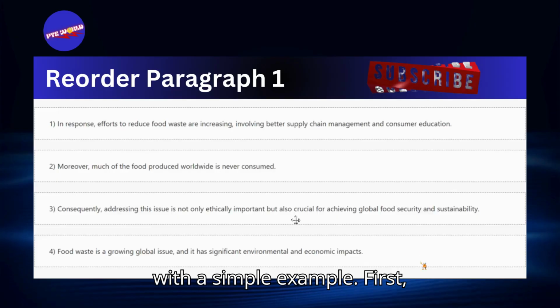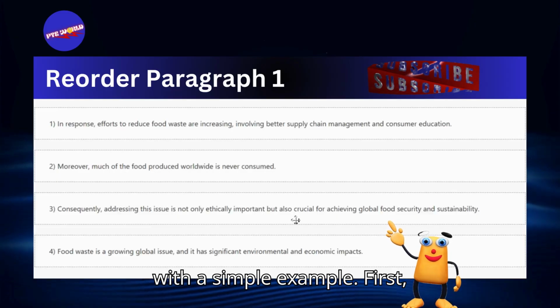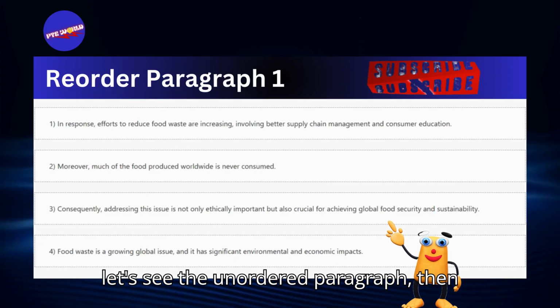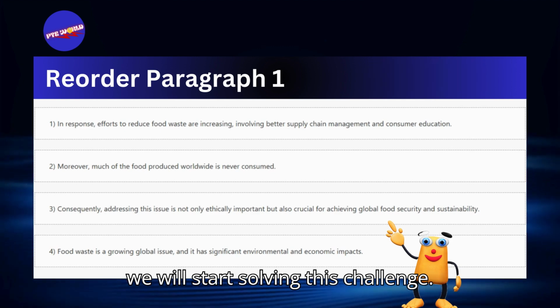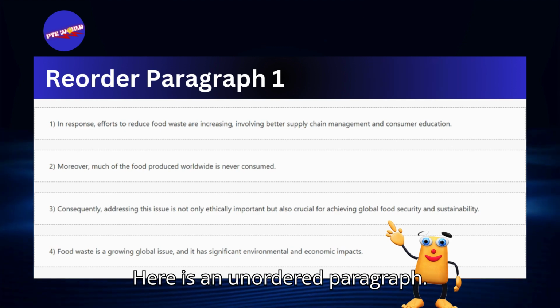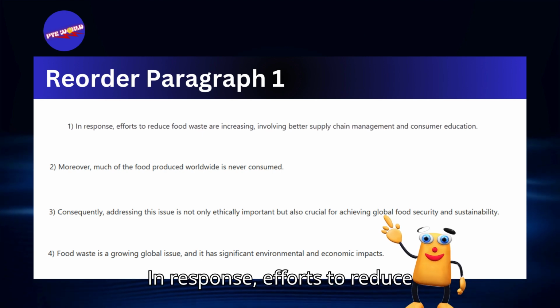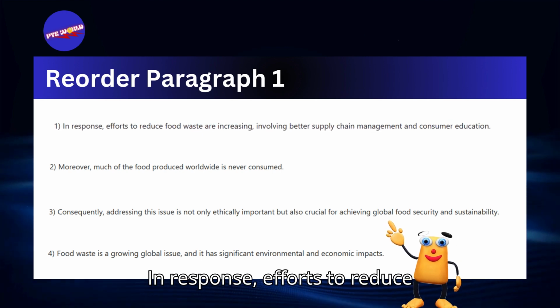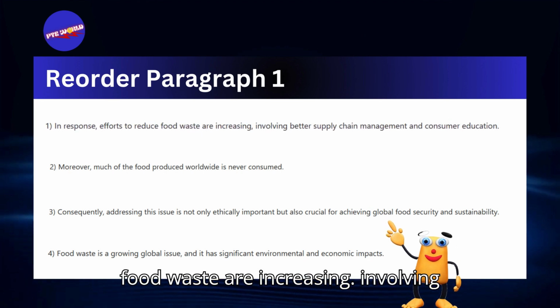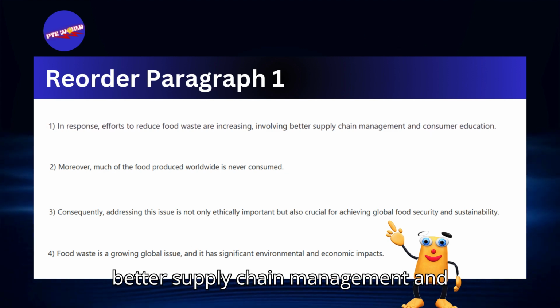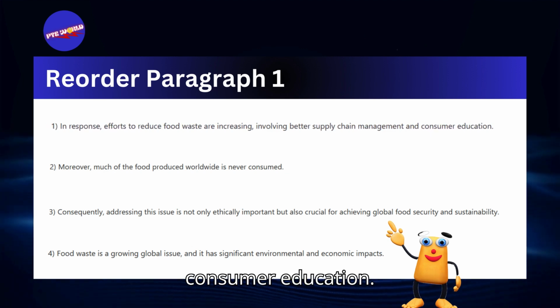Let's break it down with a simple example. First, let's see the unordered paragraph, then we will start solving this challenge. Here is an unordered paragraph. Number 1: In response, efforts to reduce food waste are increasing, involving better supply chain management and consumer education.